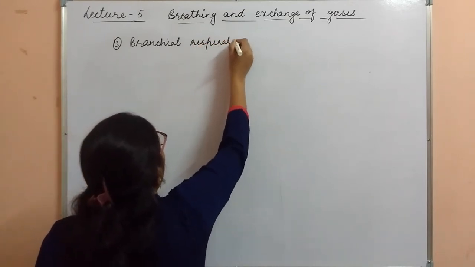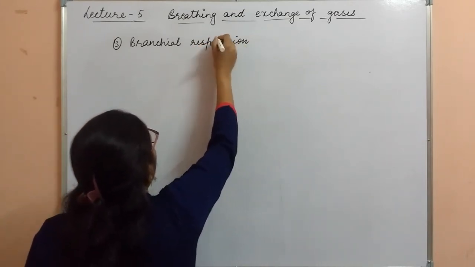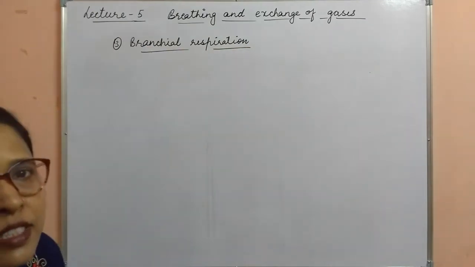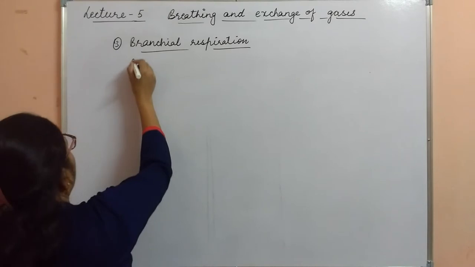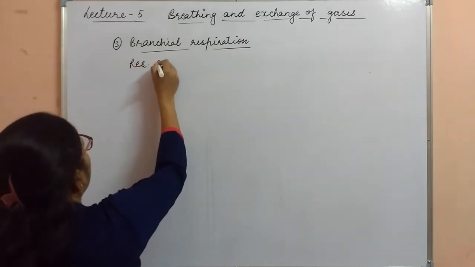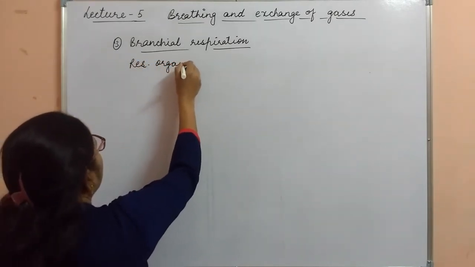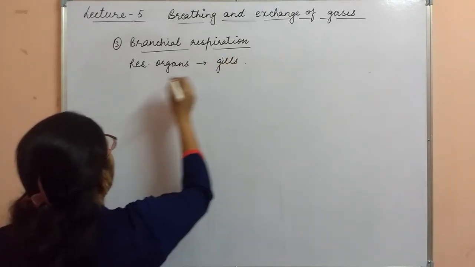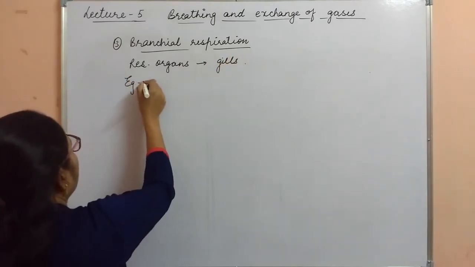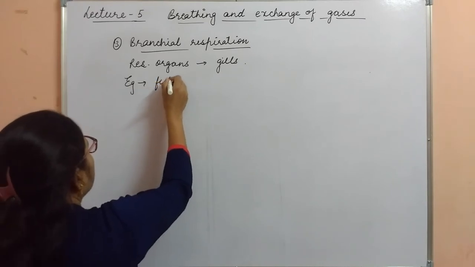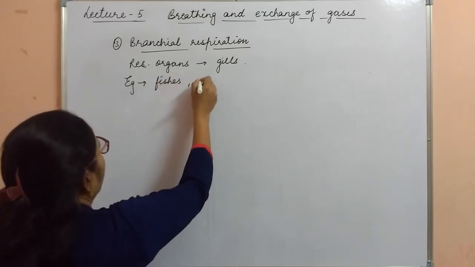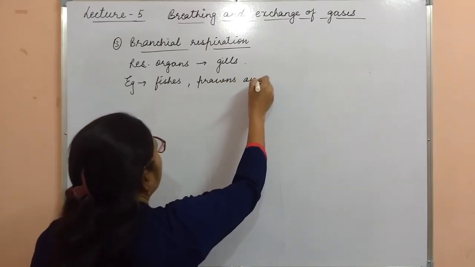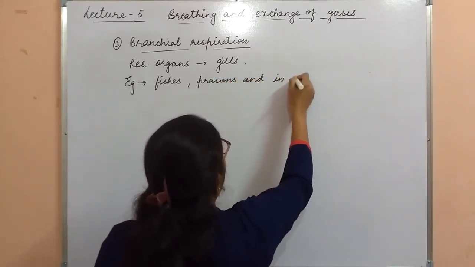In case of bronchial respiration, the respiratory organs are gills. For example, in fishes, prawns, and in tadpoles.